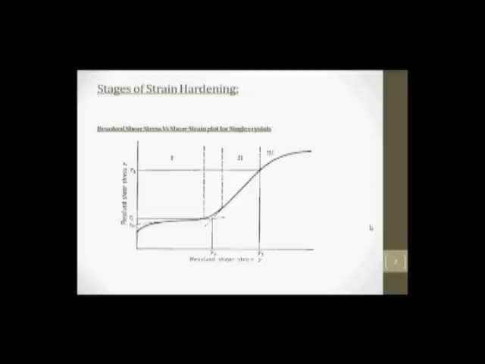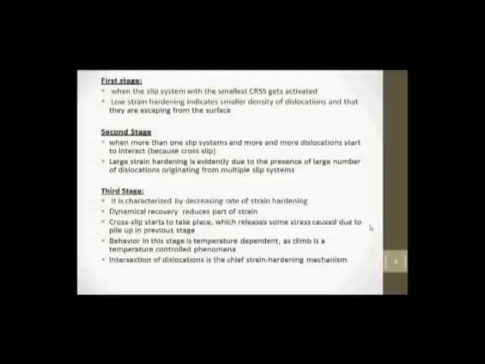Let us discuss the three stages of strain hardening in more detail. The first stage, that is stage 1, is also known as the region of easy glide. It is the stage in which the crystal undergoes little strain hardening. During the region of easy glide, the dislocations are able to move over relatively large distances without encountering barriers.